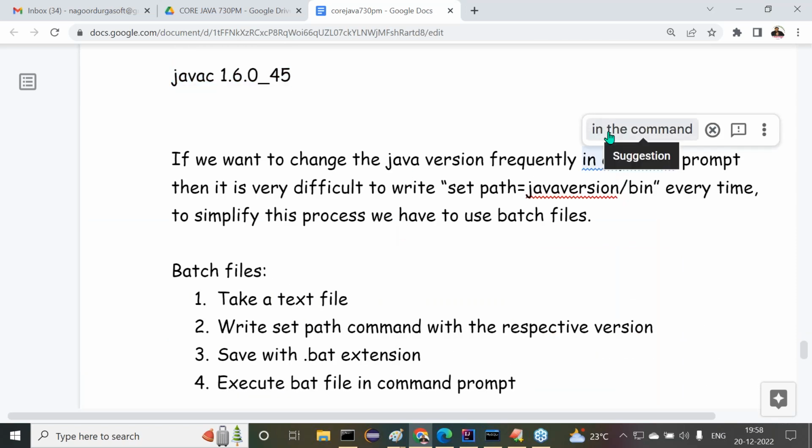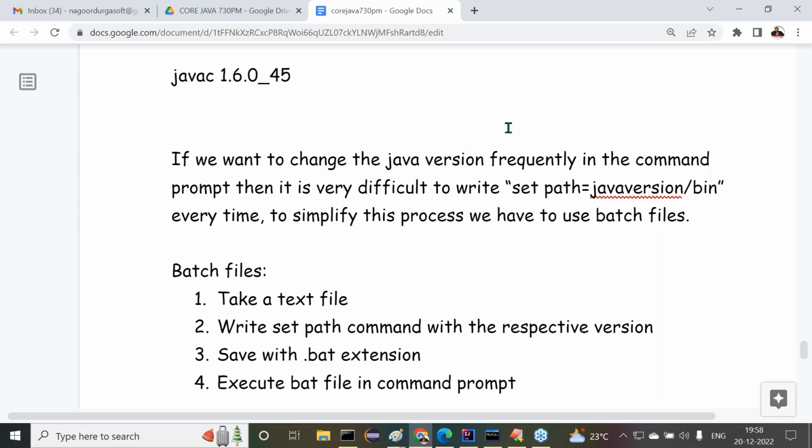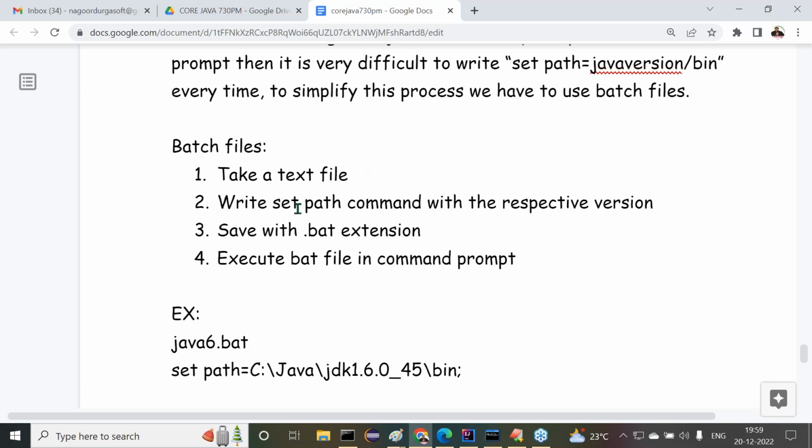This is an important point I have given here. If we want to change the Java version frequently in the command prompt, then it is very difficult to write set path equal to Java version slash bin every time. To simplify this process, we have to use batch files. How to use these batch files? Take a text file, write the set path command with the respective version, and save with the .bat extension. Batch files must have the extension .bat.